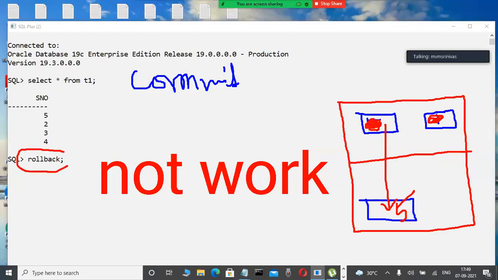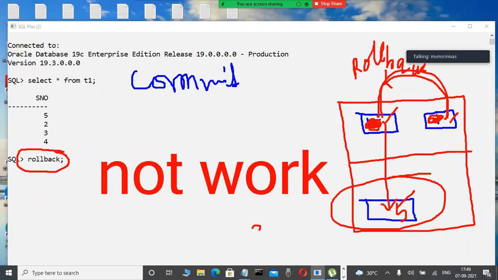Now if I try to use rollback, meaning undo the transaction from memory, here only rollback is working. But unfortunately, after saving, I want to cancel. I try to cancel that one. Impossible. Why? Because whenever I'm using rollback, the old value is not there and the new value is not there. Okay, null value, rollback is not working. Only once it is saved as committed.